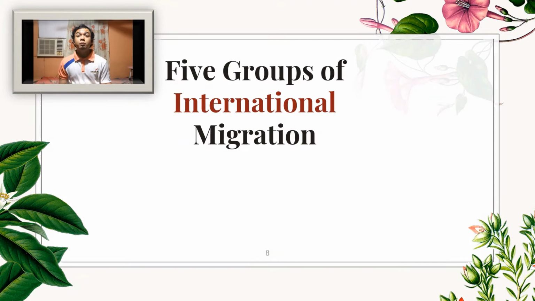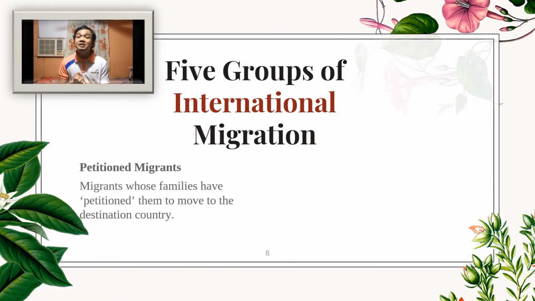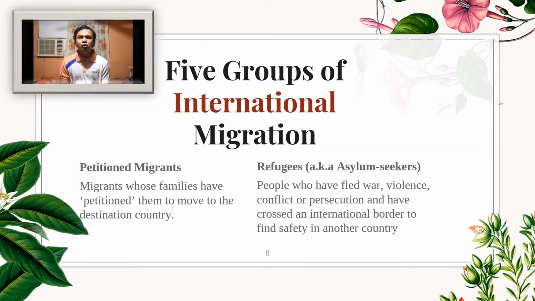The fourth group of international migration are the petition migrants. These are migrants whose families have petitioned them to move from one country to the destination country. And the fifth one are the refugees, also known as the asylum seekers. People who have fled because of war, violence, conflict, or persecution and have crossed an international border and found safety in another country are called as such.